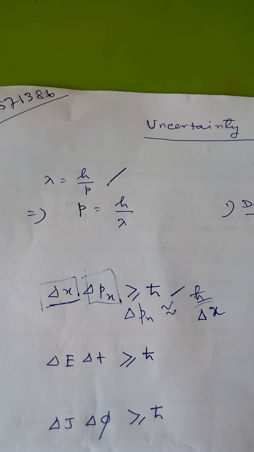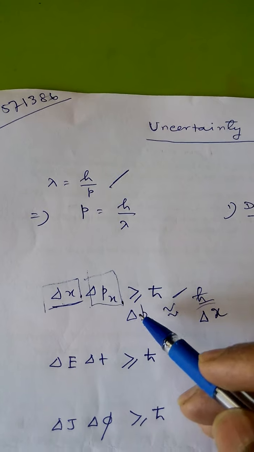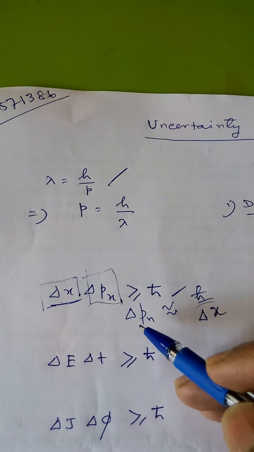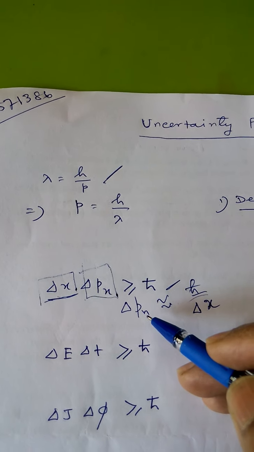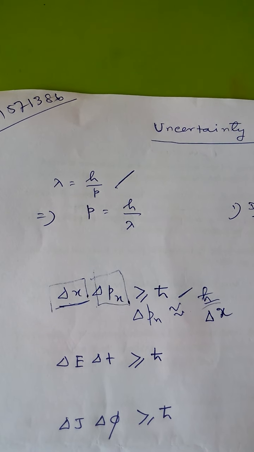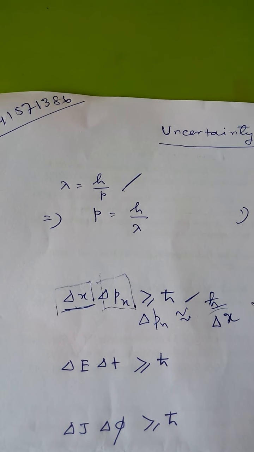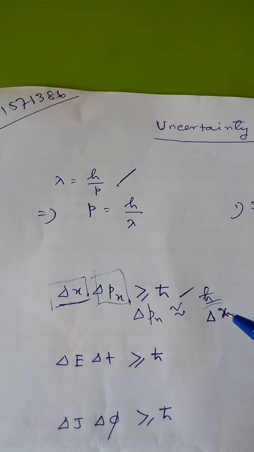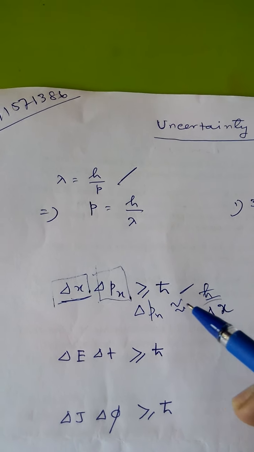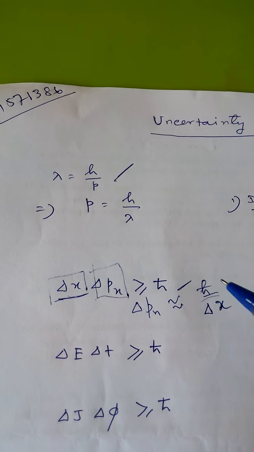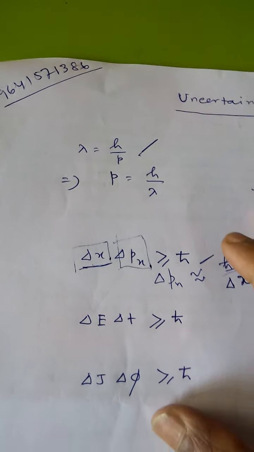On the other hand, if momenta px can be measured, then delta px should tend to 0. There is no error found, so delta x becomes infinity. So infinite error should be included in the measurement of position. It is not possible. So it may be concluded from this fact that momenta and corresponding position cannot be measured simultaneously and accurately.